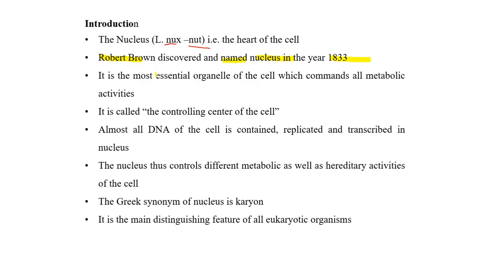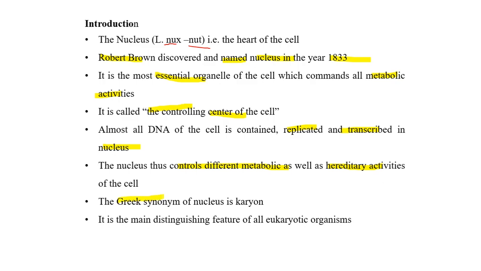It is considered to be the most essential of all the cell organelles, which commands every metabolic activity of the cell. That is why it is called the controlling center of the cell. Almost all DNA of the cell is contained, replicated, and transcribed in the nucleus. That is, the DNA is present in it, it replicates inside, and it transcribes inside the nucleus. Nucleus controls different metabolic as well as the hereditary activities of the cell.